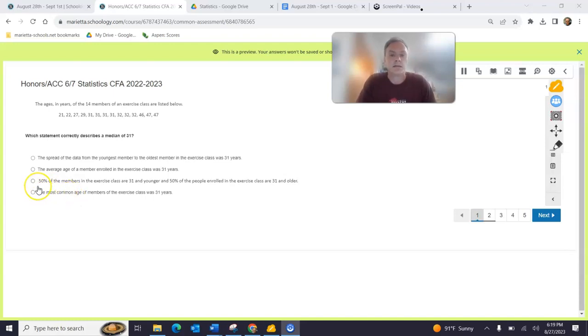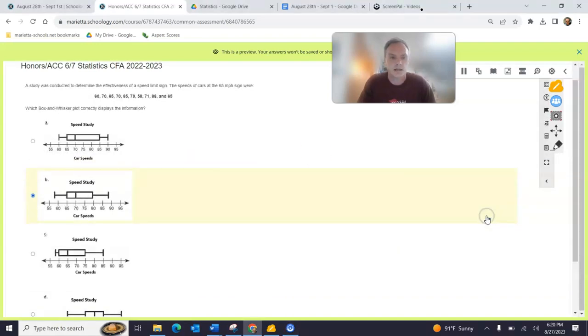So we've talked a lot about how the median is the halfway point. Half of the class is equal to or more, half of the class is equal to or less. So that's 50% of the members are 31 and younger, 50% are 31 and older. So I'm going to mark that one and go on to number two right here.